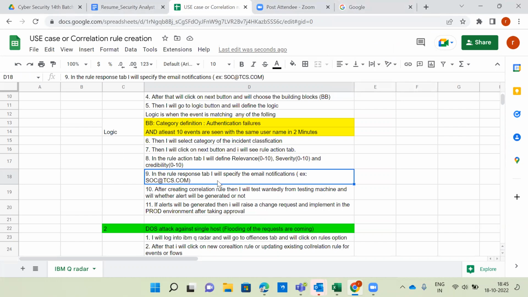So in the rule response tab, I will specify the email notification. What are the different ways we can get the alert notification? I already discussed this as well. Only email notification, or are there any other options available? In the dashboard or email notification? Dashboard also.